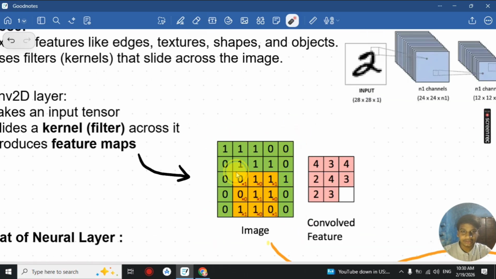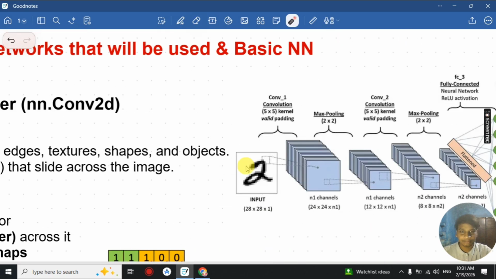You will see here there is an image in grayscale, and a 3x3 matrix is passing through the image and extracting some features. This is basically what a CNN does to see the image, by passing a kernel throughout the whole image and generating a convolved feature, which will then be learned by our deep learning neural network.